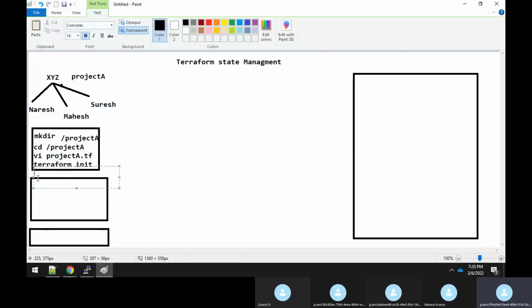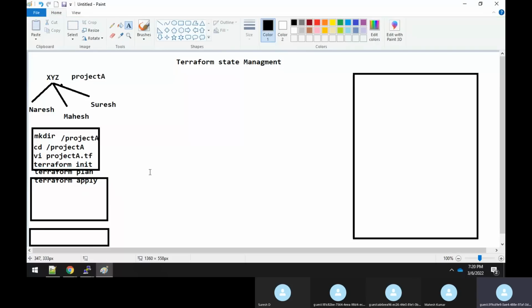It is crossing here. So after Terraform init, he will say Terraform plan, and after that we will say Terraform apply. Correct? We know all these commands. Terraform init, Terraform plan, and Terraform apply. So these are all the commands that Naresh is going to execute.